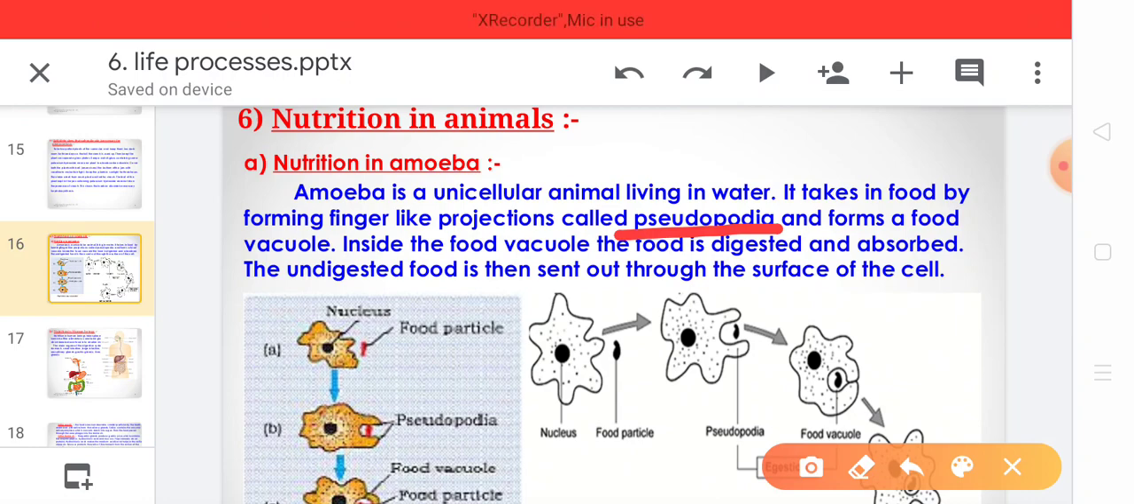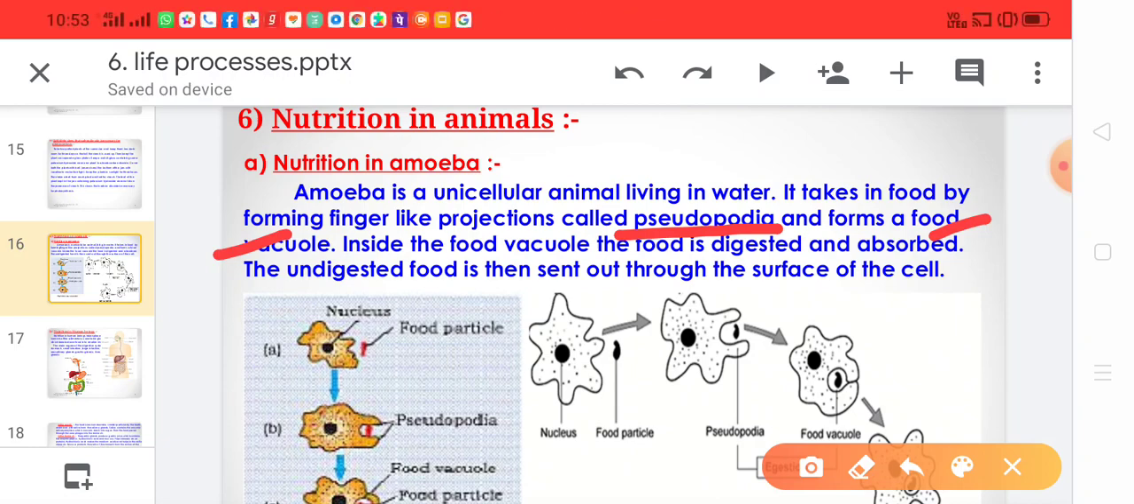These are called pseudopodia. Pseudo means false and podia means feet. So it does not have proper feet-like or hand-like structures to take its food, but it has an extension of its body, and that extension is called pseudopodia. With this pseudopodia, it surrounds the food particle and forms the food vacuole. Food vacuole is formed.